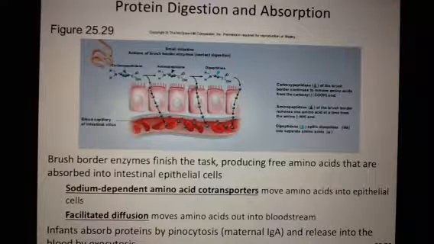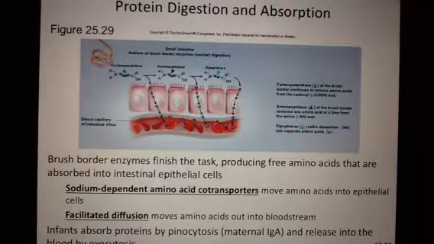So brush border enzymes finish the task. They make free amino acids and they're absorbed by the epithelial cells of the small intestine. And then facilitated diffusion, that's the process one more time that is going to move the amino acids into the bloodstream. So again, facilitated diffusion, just to recap, is going from high to low concentration. So if we have a high concentration of amino acids in the epithelial cells, then they're going to want to move across into the bloodstream because there is a lower concentration of amino acids in the bloodstream. And facilitated diffusion just means through a protein channel that's in the cell membrane.